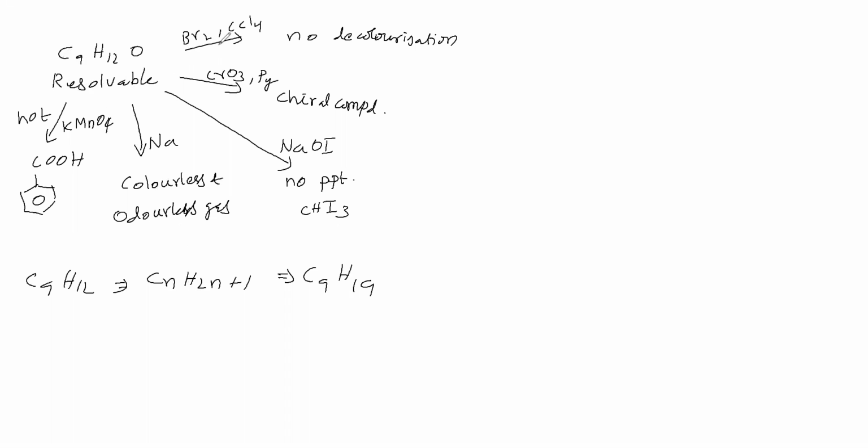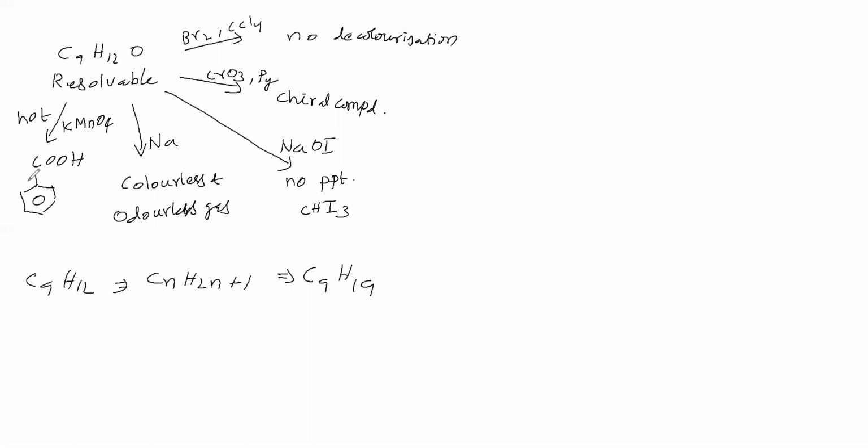Bromine in CCl4 with no decolorization means a C=C double bond or C≡C triple bond is not present. That means a localized C=C double bond is not present. What is localized and what is delocalized? Delocalization is like a phenyl ring, where the pi bonds are delocalized.